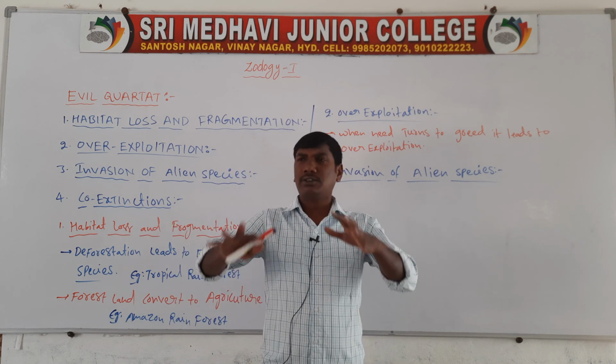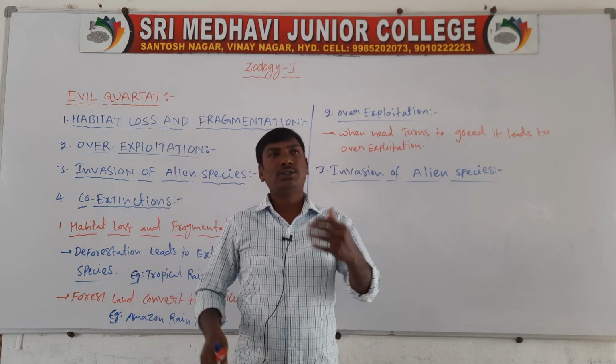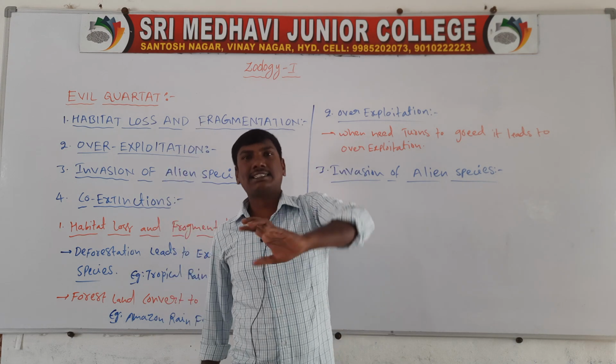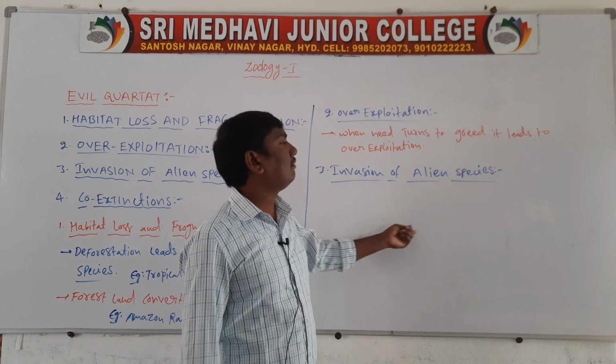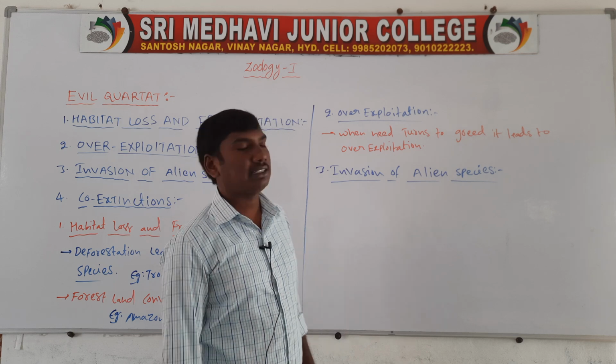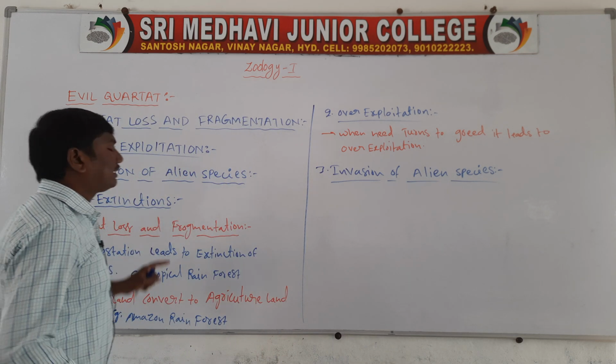Best example, one single room. In this room rats live. A new species, the cat, comes, so the old species goes extinct. This is called invasion of alien species. Next one, the last one, co-extinctions.